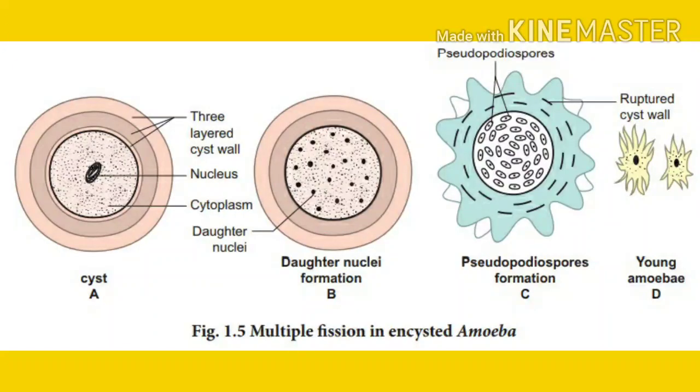Inside this cyst, the nucleus divides several times to form many daughter nuclei. Each daughter nucleus is surrounded by some cytoplasm to form amoebulae. When favorable conditions return, the cyst breaks open to release the amoebulae. Each amoebula then develops into a young amoeba. Okay? So this is all about the amoeba.